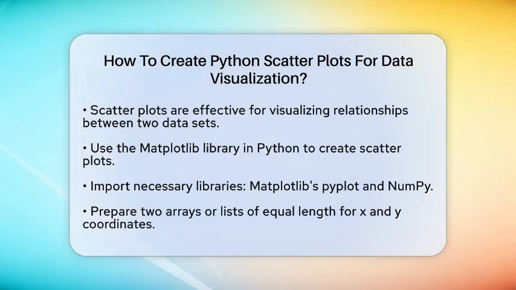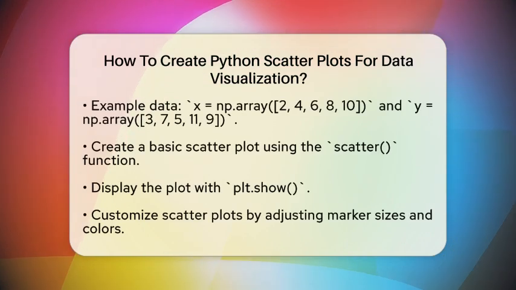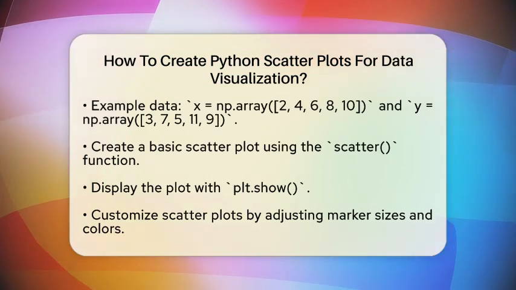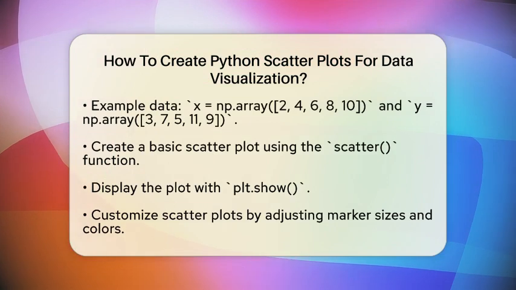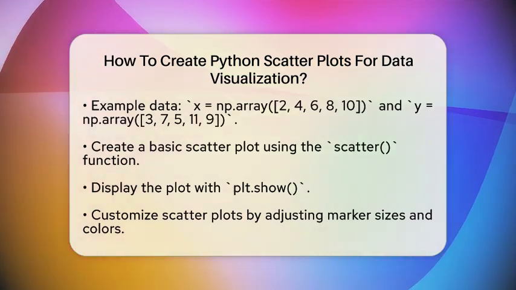Next, it's time to prepare your data. You need two arrays or lists that are the same length. These will represent the x and y coordinates of your scatter plot. For example, you could have x equal to np.array 2, 4, 6, 8, 10. y is equal to np.array 3, 7, 5, 11, 9. These numbers can represent any two related numerical variables, such as age and speed or height and weight.